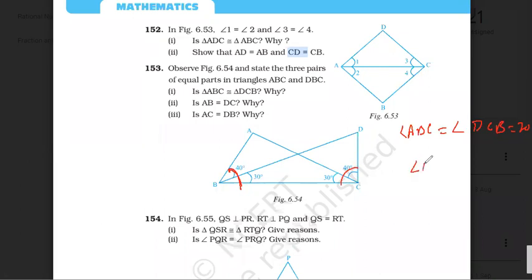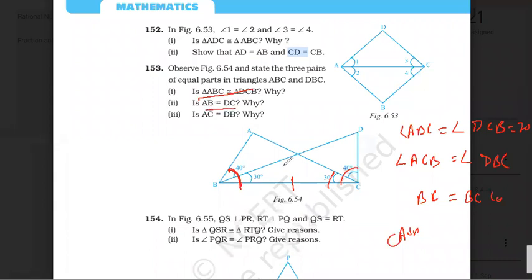Next, angle ACB is equal to angle DBC, right? And BC is equal to BC common. Angle, side, angle. So ASA, congruent.